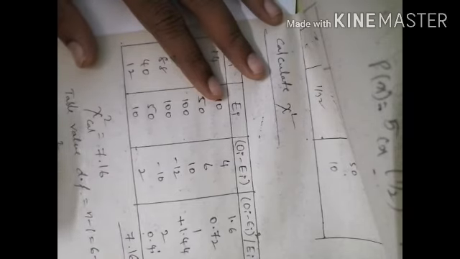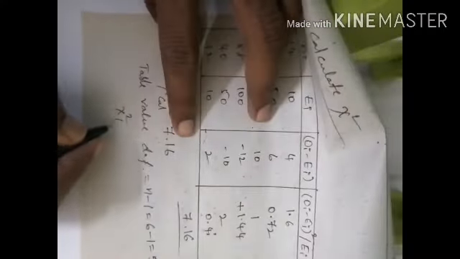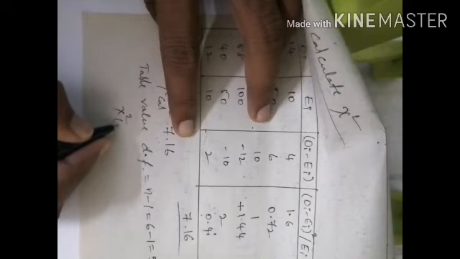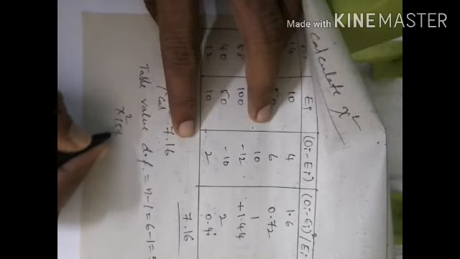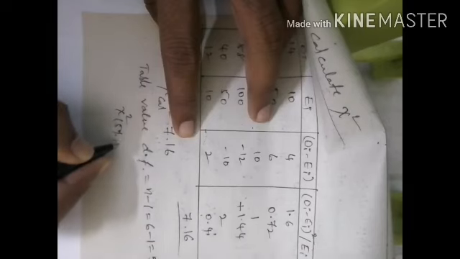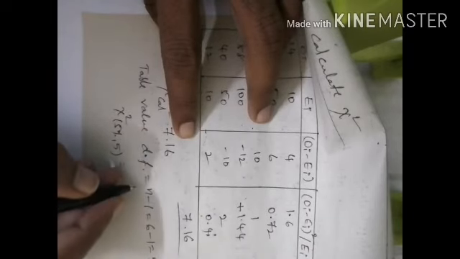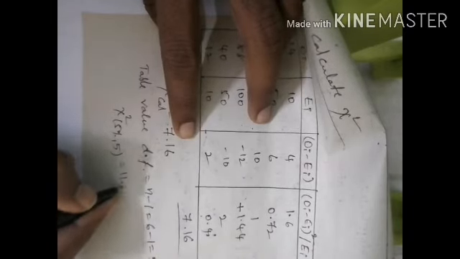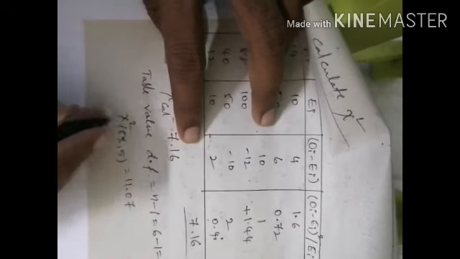So chi-square at 5% level of significance with degrees of freedom 5, the table value is 11.07.